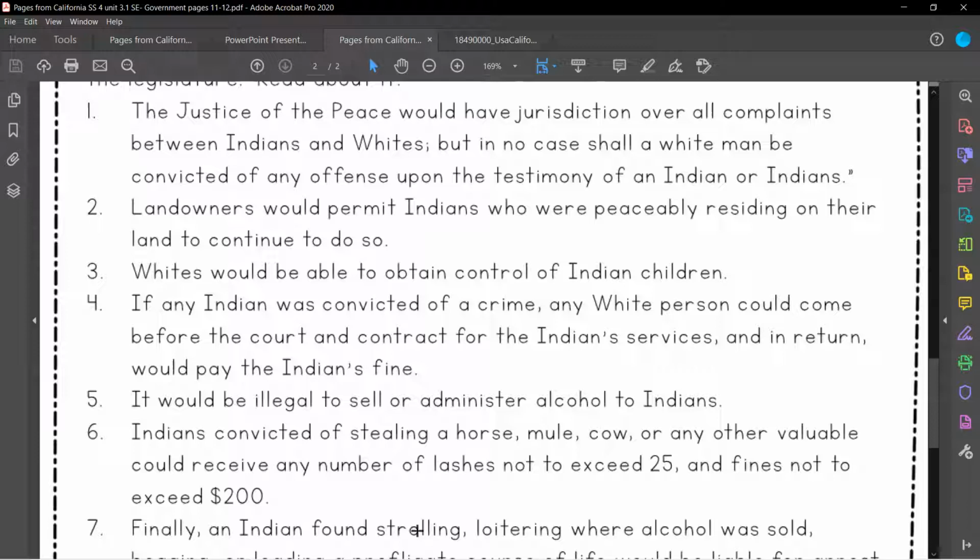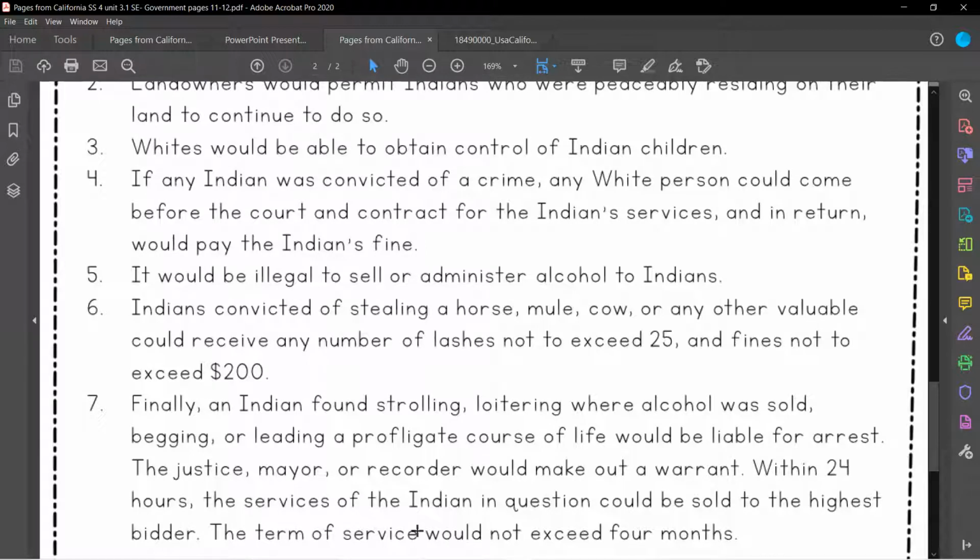Number 5, it would be illegal to sell or administer alcohol to Indians. So white people can sell alcohol among themselves. They just can't sell it to Native Americans or give it to them. So they can't give it to them freely. They can't sell it to them.